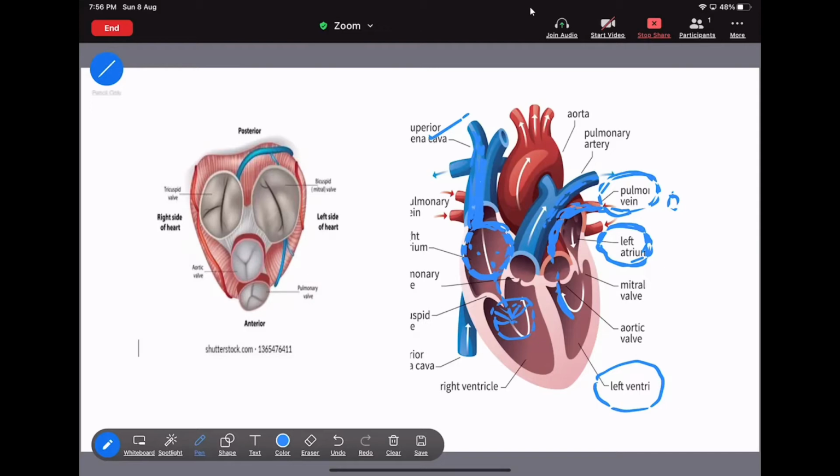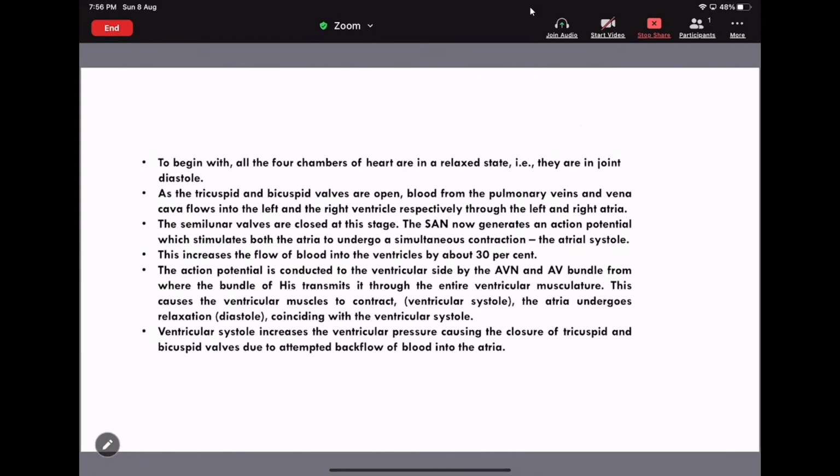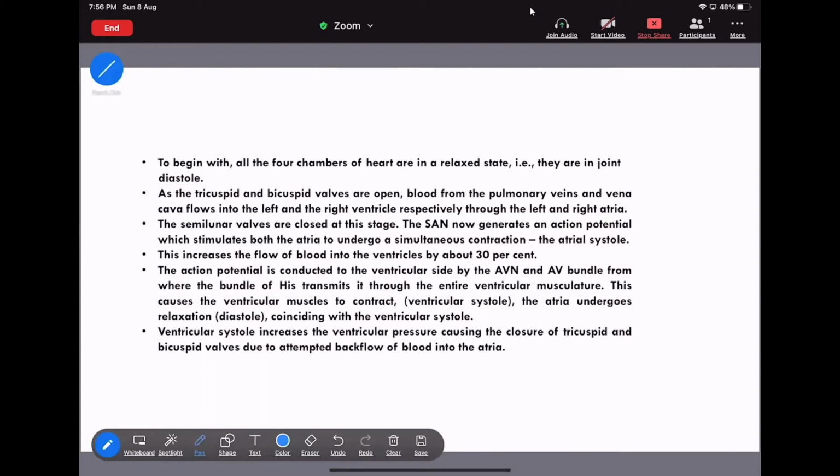Okay, now move to the next point. See, the semilunar valves, that means which ones? That is the aortic valve and the pulmonary valve. They are closed at that stage. And the SAN, that is the sinoatrial node, now generates an action potential which stimulates both atria to undergo simultaneous contraction. And that is nothing but the atrial systole.